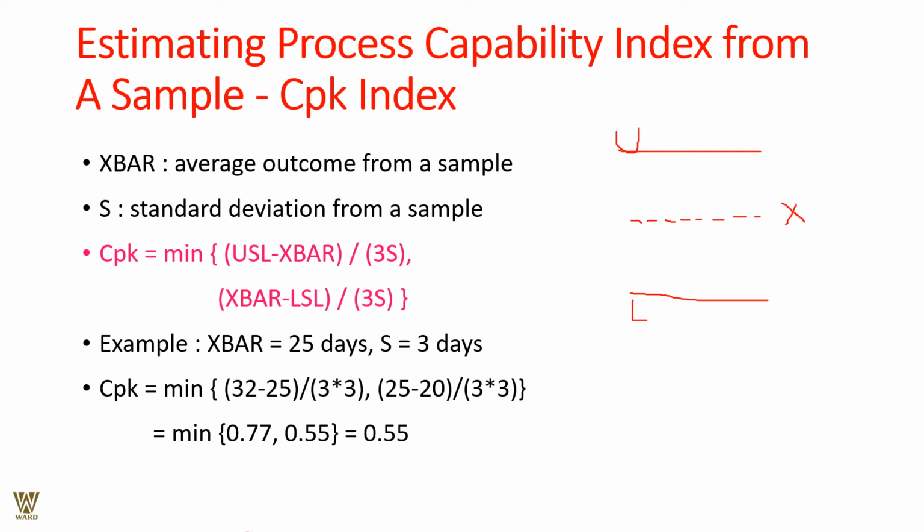So the standard deviation cannot, I repeat, it cannot go this way and that way. Probably it has to be somewhere down the corner, absolutely on a scale of this and this, it can come around. So please understand these things, which is very important. So you have an upper limit that comes around. We are talking about the upper specification limit deducted by X bar, divided by 3 times the standard deviation, and X bar, which is at the higher end, subtracted by the lower specification limit and divided by 3S as the standard deviation.